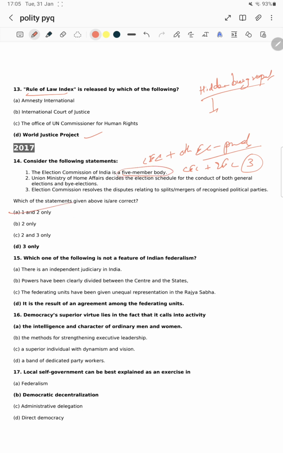Next, another statement. The Union Minister of Home Affairs decides the election schedule. Sir, if Amit Shah decided the election schedule, something would go wrong, that will not happen. Statement 2 is also wrong. Obviously, we come to the conclusion that 3 is right.